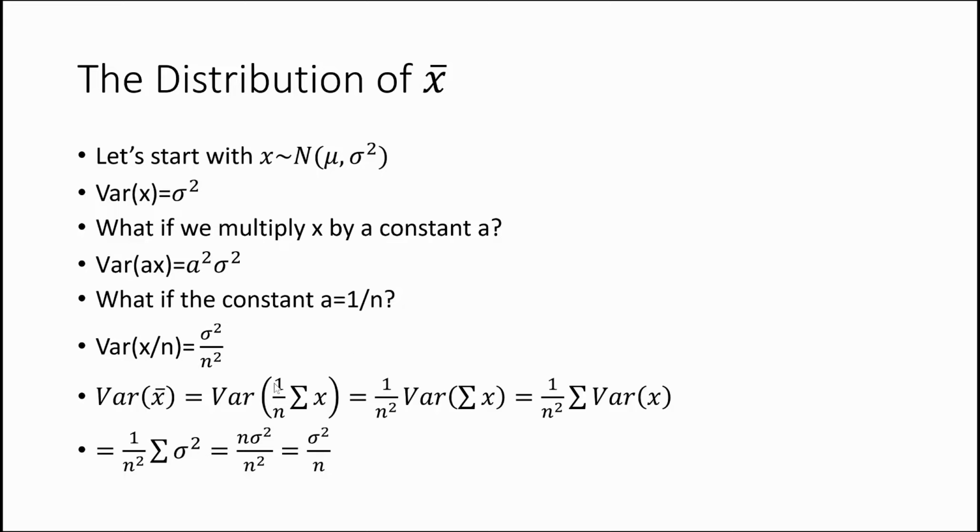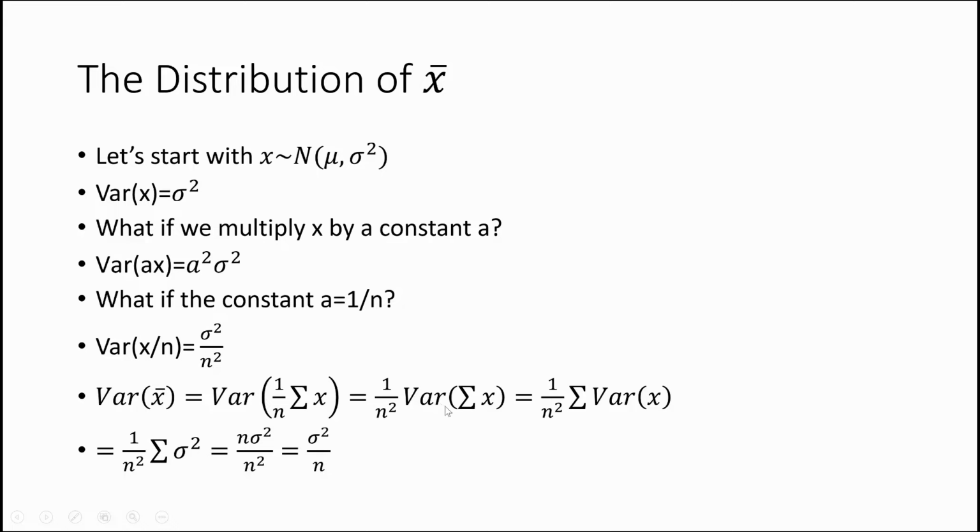Well, now, what if we're looking at the variance of x bar? What I'm going to do now is plug in the formula for x bar, the formula for the mean, right? Remember, we sum up all of our values and we divide by the sample size. So that is the formula for x bar. 1 over n is just a constant, and since it's just a constant, it can come out front as a constant squared. So 1 over n squared, right?